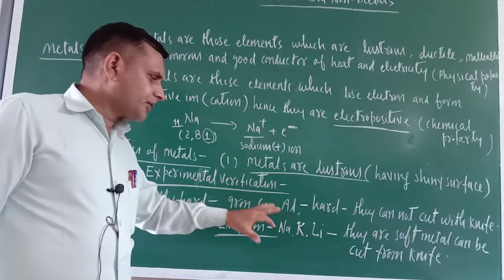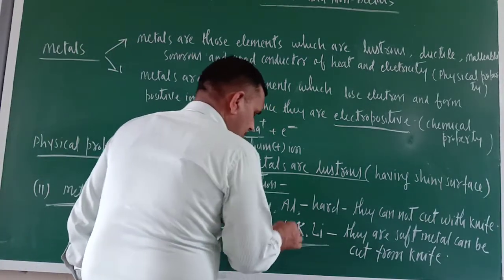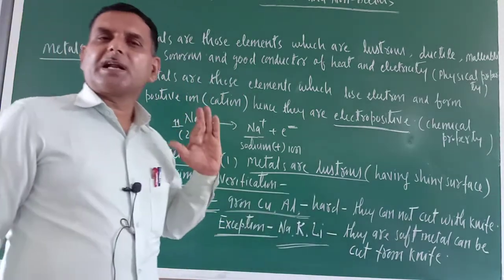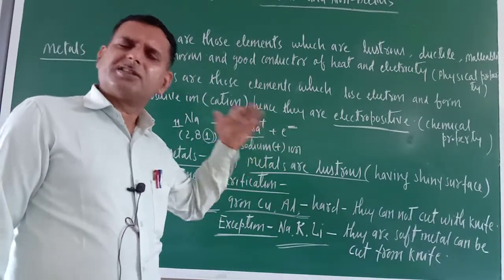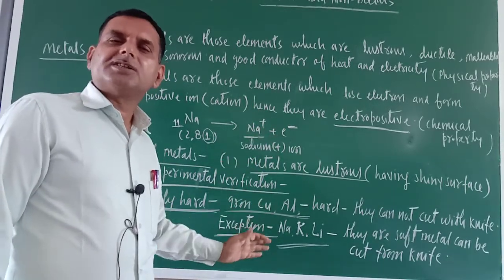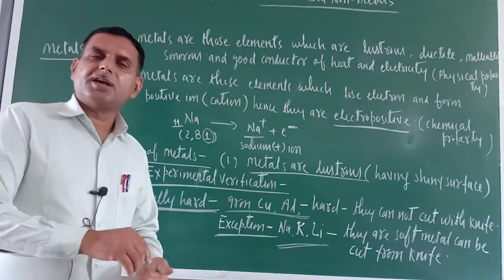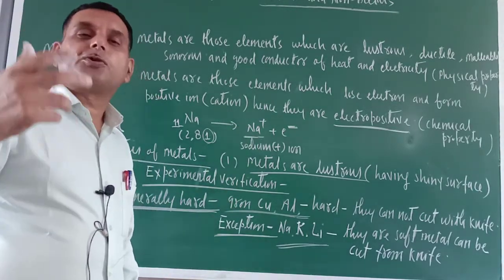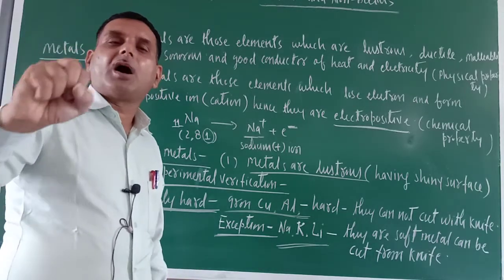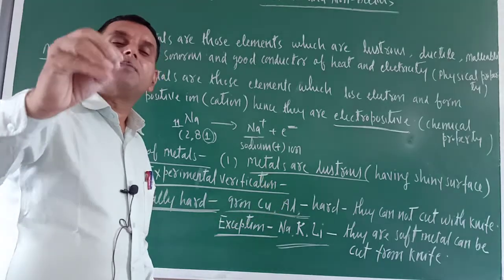Now I wrote here two sets of metal. One set of metal is sodium, potassium and lithium. Another set of metal is this one. Some metals are soft, some metals are hard. Generally metals are hard, but some exceptions are there. These are the three metals which are very soft. So just see which factor contributes towards their hardness. Size. If their size is small, they will be very hard. If their size is large, they will be soft.